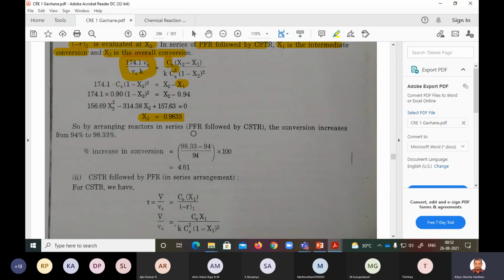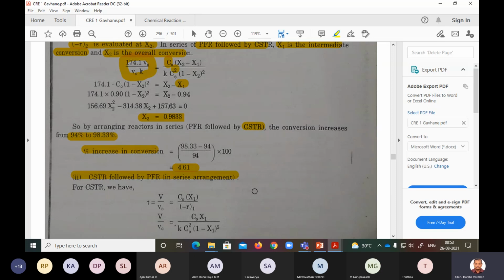So by arranging reactors in series, PFR followed by CSTR, the conversion increases from 94 to 98.33. What is the percentage conversion increase? Final minus initial by initial. 4.61 percent is increased. Your conversion is increased by 4.61 percent when you connect CSTR with PFR. And again, CSTR has a volume 10 times larger than PFR, right? So remember it.